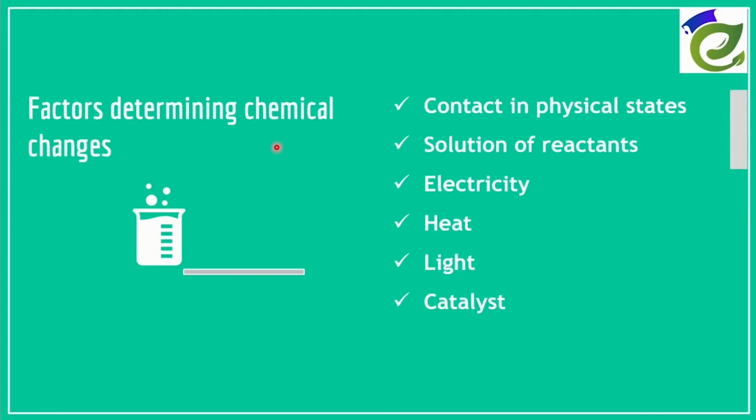Factors determining chemical changes. Chemical changes do not occur in all conditions. There are some specific conditions required for a chemical change to take place. Those are contact in physical states, solution of reactants, electricity, heat, light, and catalyst.